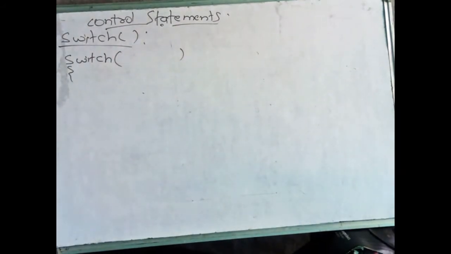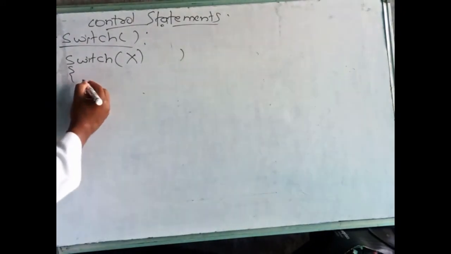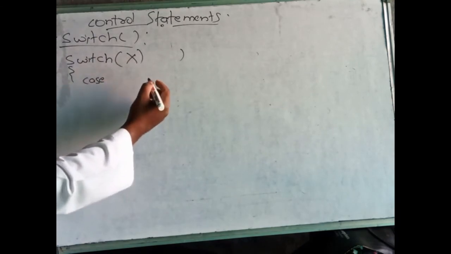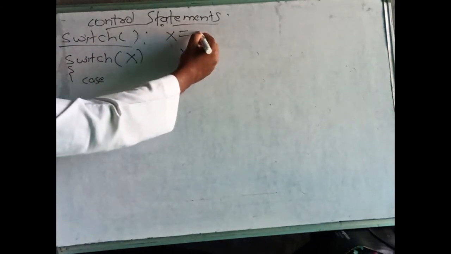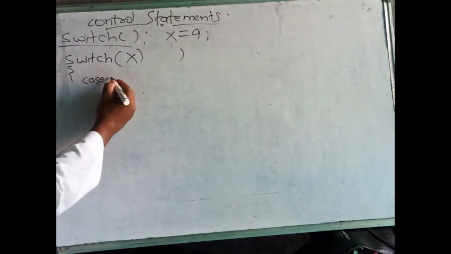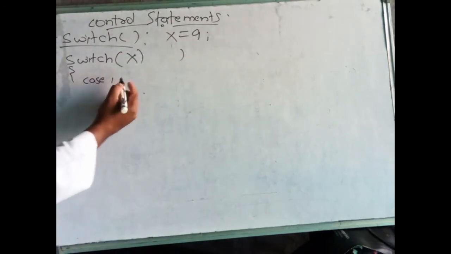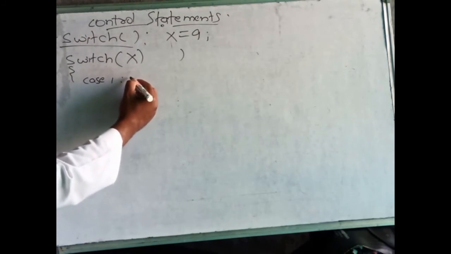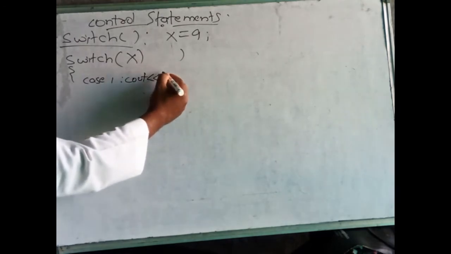For example, I am giving switch x here, the variable. Within that, now I am writing the conditions, case. Here, for example, x is an integer, x is equal to, I am providing 9. Here we are writing case 1 because I am giving a number, so I am writing the number only. Case 1, statement. Anything, for example, I am giving cout found.